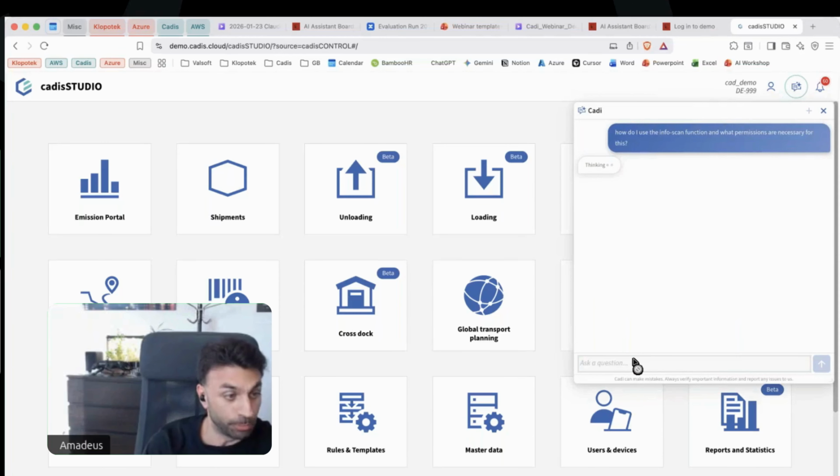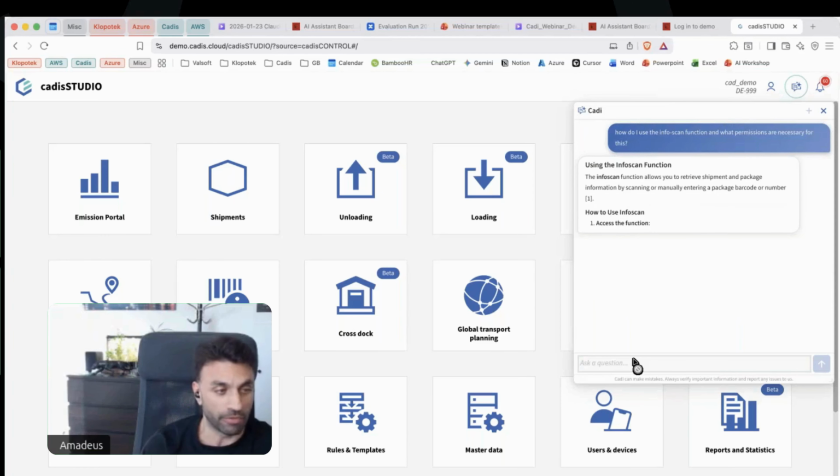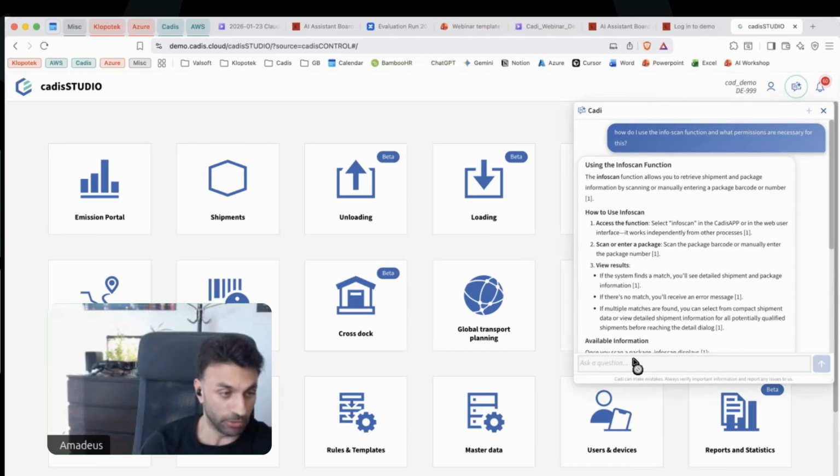So maybe you're on the CADIS app and you are not quite sure, or you forgot, or you just want to double check what the current status of the platform is, so where this function is and how exactly you can use it. And now instead of searching for a documentation, which can be long and you have to maybe click through many pages, read through a lot of text, here you can just directly ask what you need, and then in the background we would basically check what your message or question is about, and then we would check what are the most similar pages in our documentation, in our knowledge base that would be able to answer this question, and then an LLM would collect this information, summarize it, and formulate this answer for you.